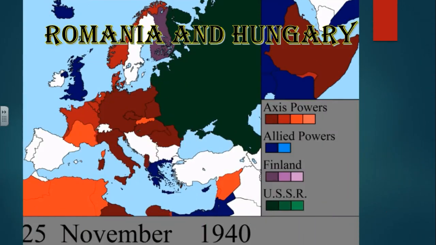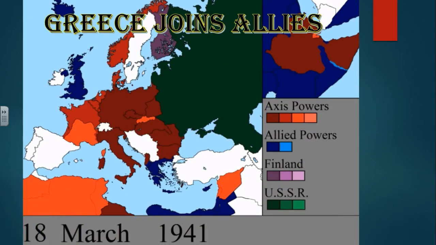Okay, we've got Albania down there joining the Axis powers. Romania and Hungary are going to fall at this time period to Axis powers, and things are going to continue to get worse. Okay, the Greeks, as I already stated, are going to be joining the Allies. We have Bulgaria now getting involved. If you're Greece at this time period, you're kind of worried, this is not looking good.